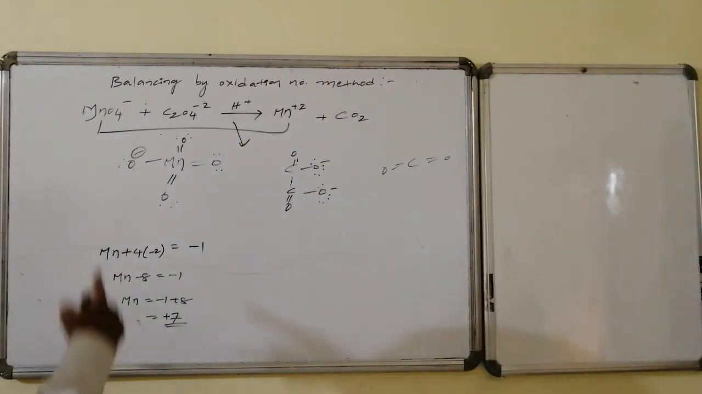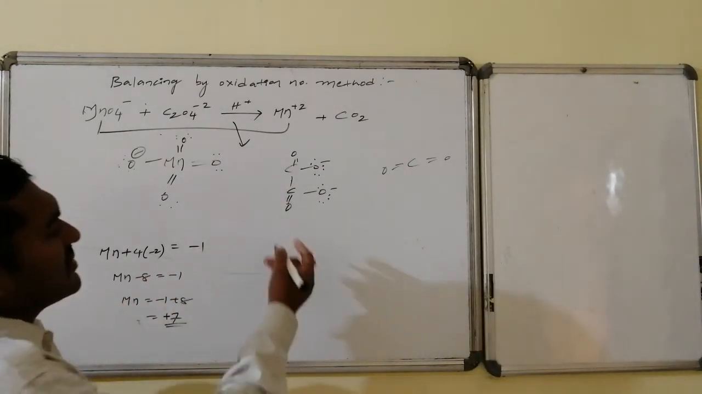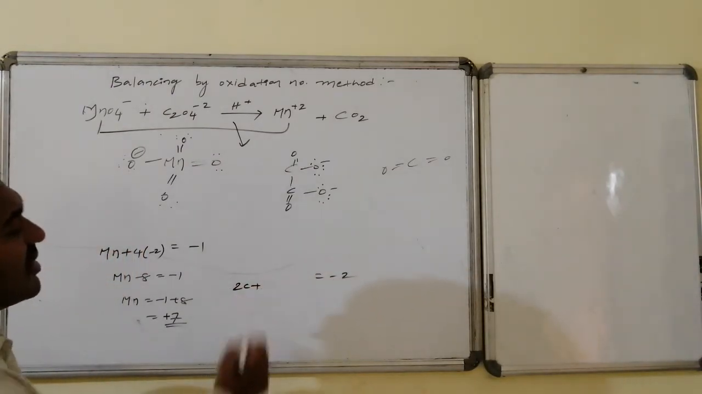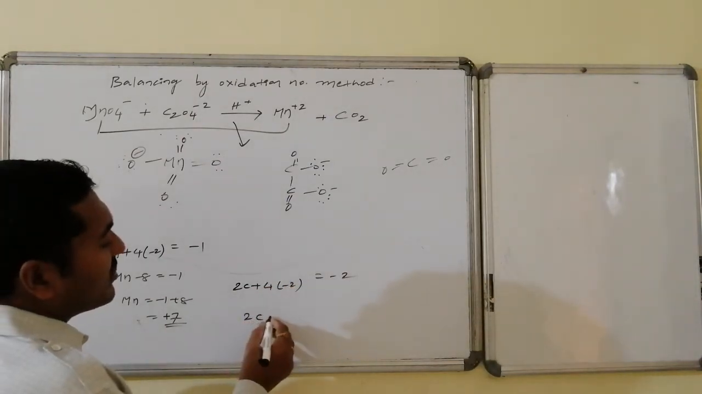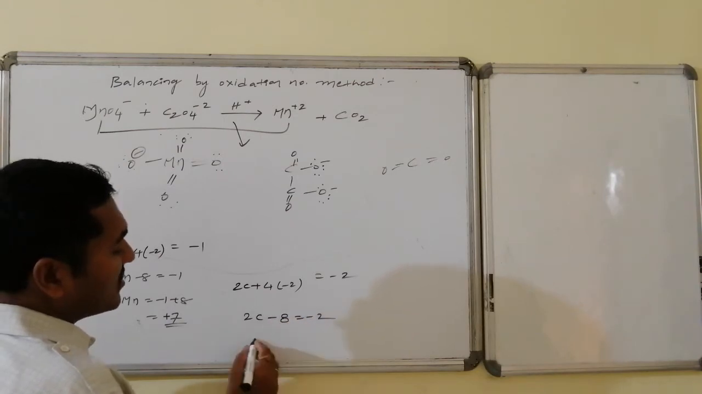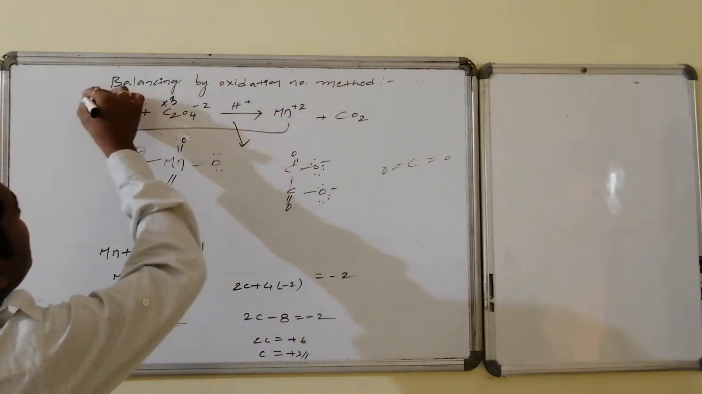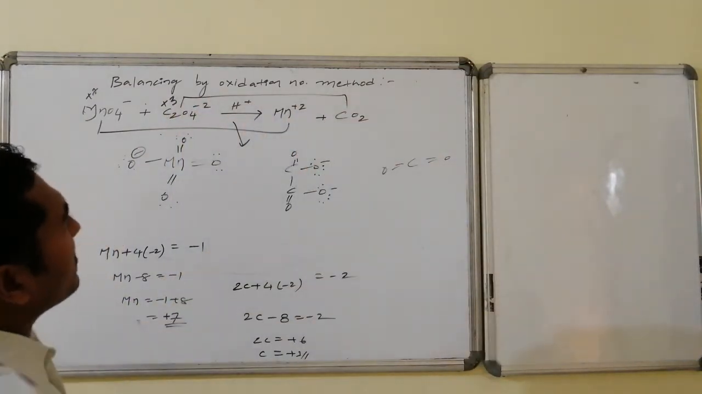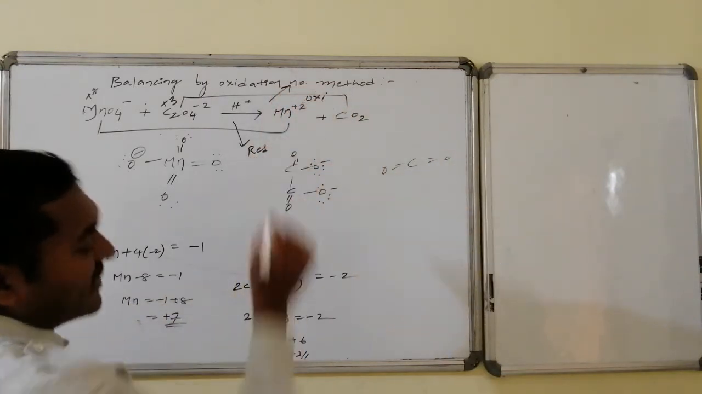Similarly, let us go for the oxidation number of carbon present in the oxalate. The total is 2 units of negative charge. How many carbons are there? 2 carbons. How many oxygens? Total 4 oxygens, 4 into -2. So 2 carbons minus 8 equals -2, so 2 carbons equals +6. Hence carbon equals +3. Here the oxidation state of carbon is +3, and it is converted in carbon dioxide to +4. That is an increase in oxidation number. This is said to be oxidation, and the other is reduction.